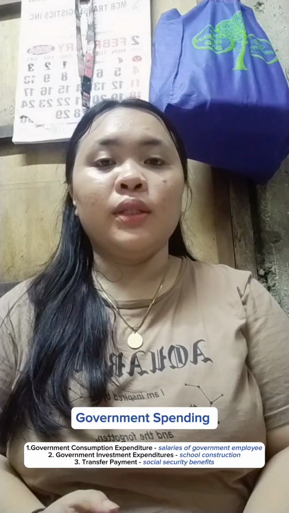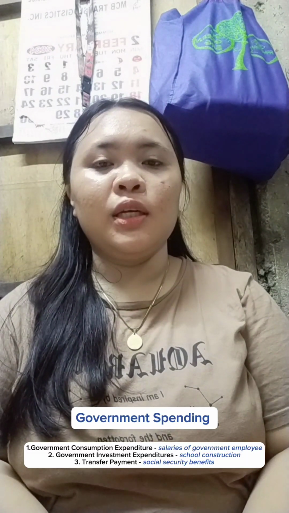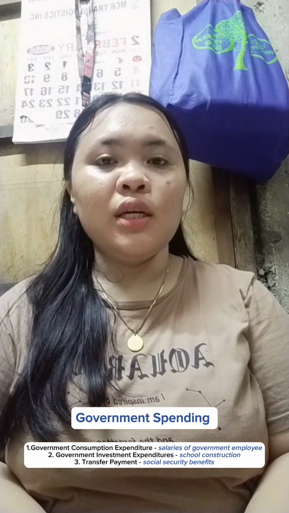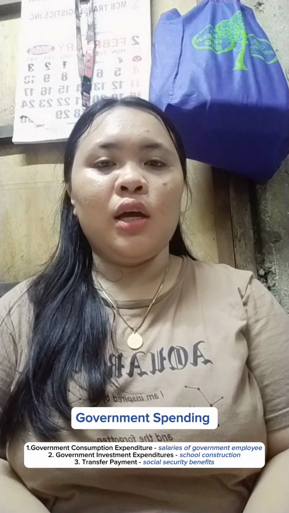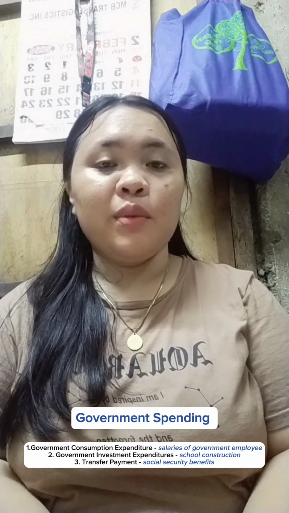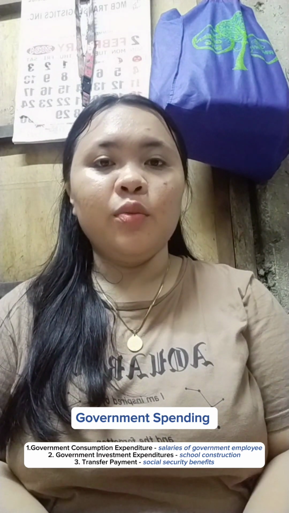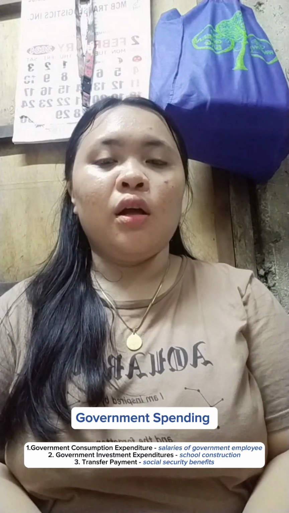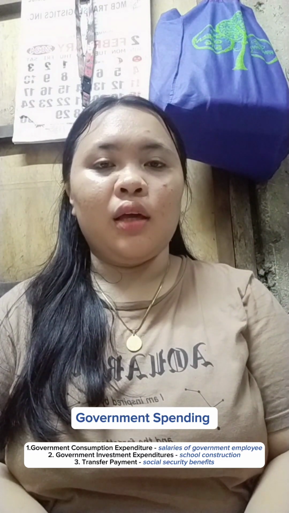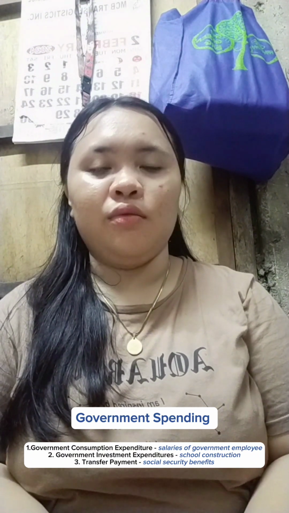Next is the G, which stands for government spending, which has as well three subcategories: first, government consumption expenditure, example, salaries of government employees; second, government investment expenditure, example, school construction; third, transfer payment, example, social security benefits.